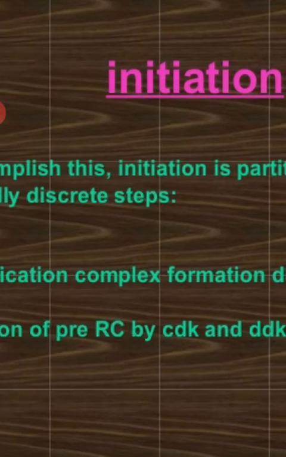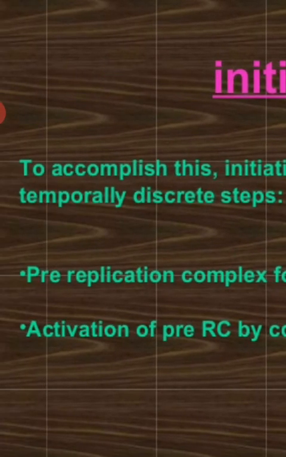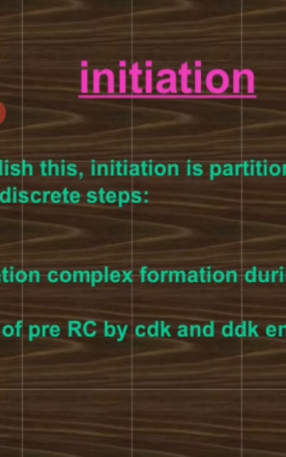So because in the cell cycle, G1 phase comes first, and activation of pre-RC, that is replication complex, by CDK and DDK enzymes in S phase. So G1 phase is followed by S phase.